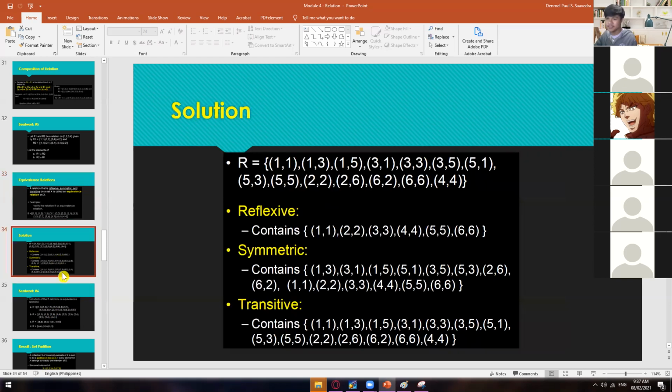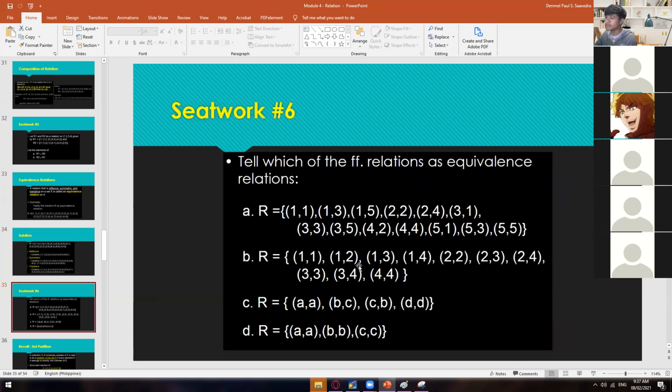So once you're done with that example, the partial order and equivalence relation example, you may now start and answer this Seatwork number 6. All you have to do is tell which of the following relations are equivalence relations. Again, when we say equivalence, it's reflexive, symmetric, and then transitive. We have 4 numbers for this one.